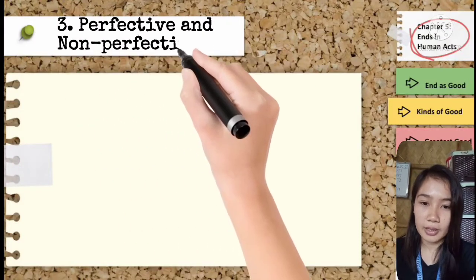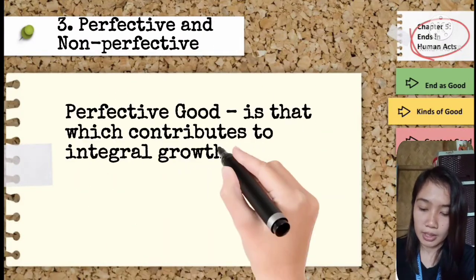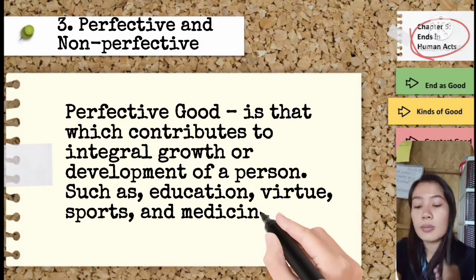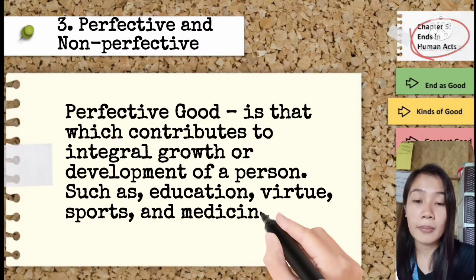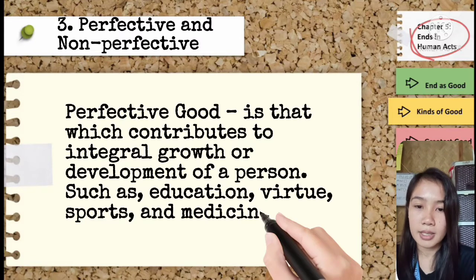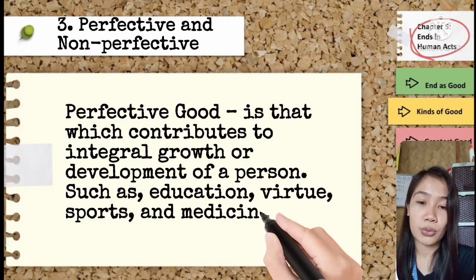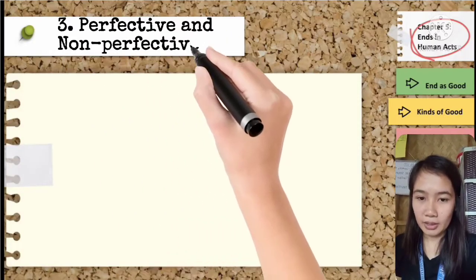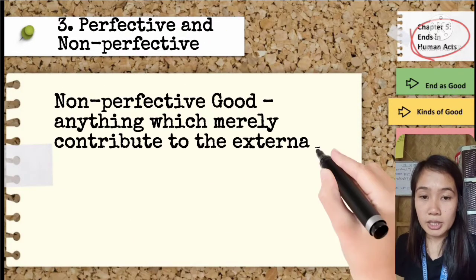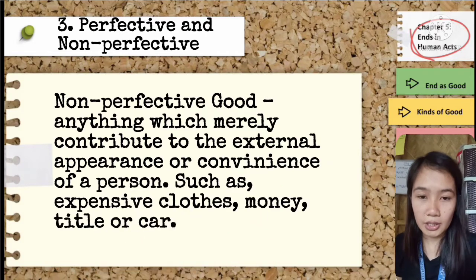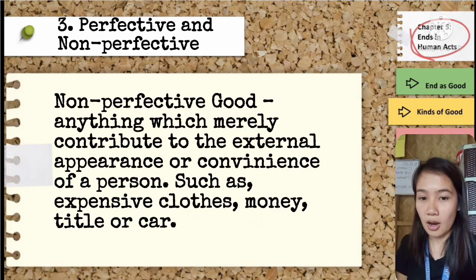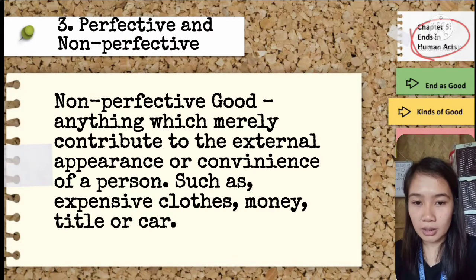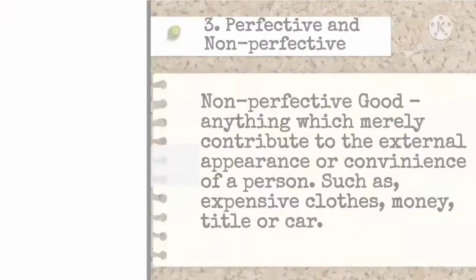Next, we have perfective and non-perfective goods. Okay, so what is perfective goods? Perfective goods is that which contributes to the integral growth or development of a person. Examples, education, virtue, and medicines. So, dito naman tayo sa non-perfective goods. It is anything which merely contribute to the external appearance or convenience of a person. Examples, money, title, or car.